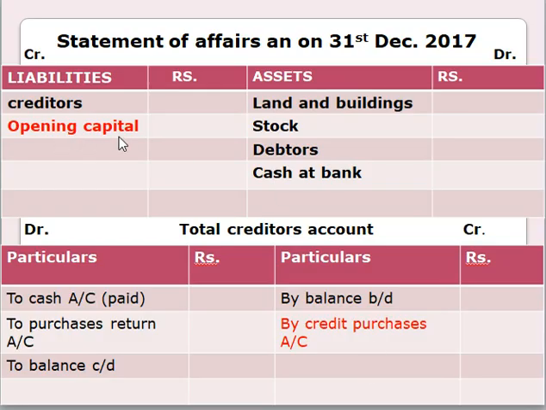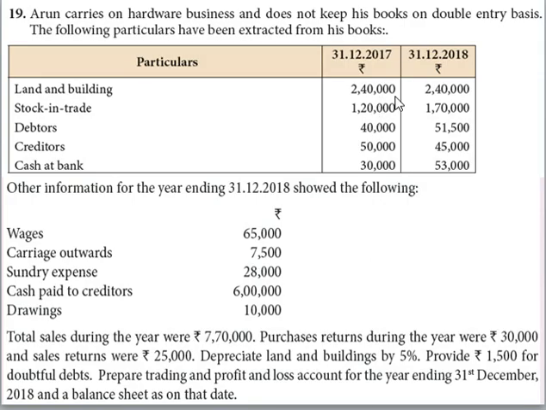For the calculation of opening capital, we have to use statement of affairs. And for the calculation of credit purchases, we have to use total creditors account. This is the format for our statement of affairs. The amount for land and buildings, stock, debtors, cash at bank, creditors is given in our question, which are 2,40,000, 1,20,000, 40,000, 50,000 and 30,000. As we are finding the amount for opening capital, we have to take the amount from opening balances.